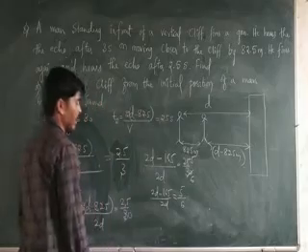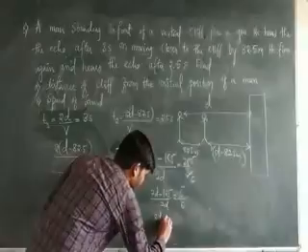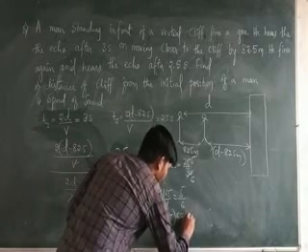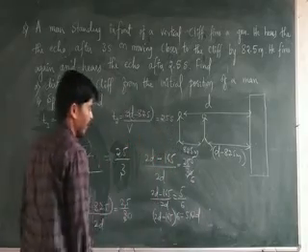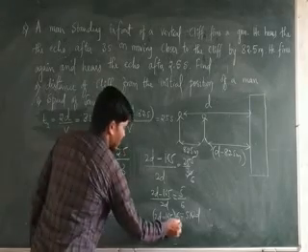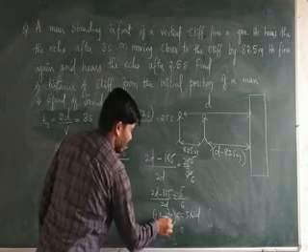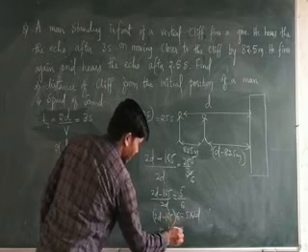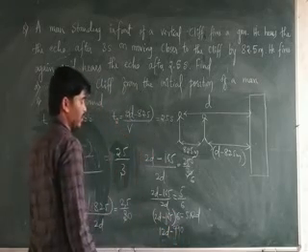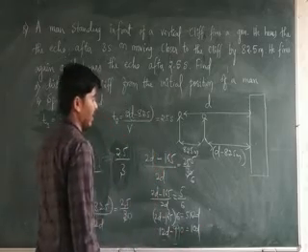Just do the cross multiplication. So (2d minus 165) into 6 is equal to 5 into 2d. So 12d minus 990 is equal to 10d.